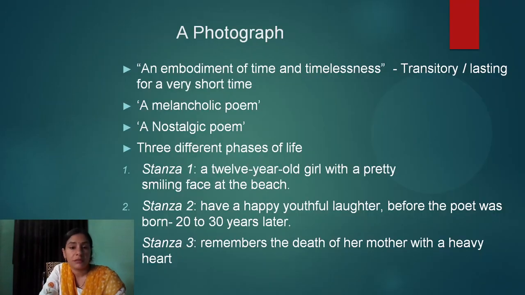Continued, the central idea, the main points: an embodiment of time and timelessness. The sea represents that nature is permanent. Then what is transient? Human life is transient. It's a melancholic poem, a nostalgic poem, evokes the feelings of nostalgia. The tone is sad. Three different phases of life.